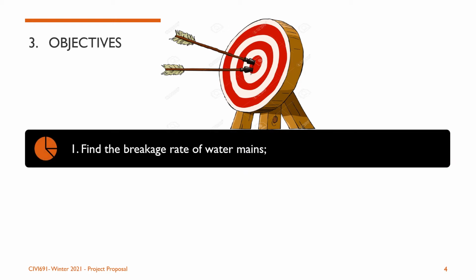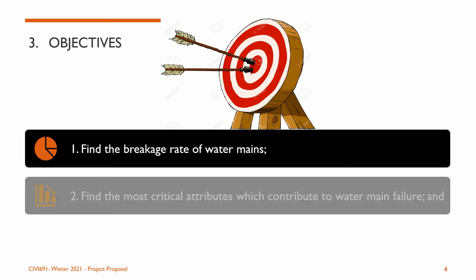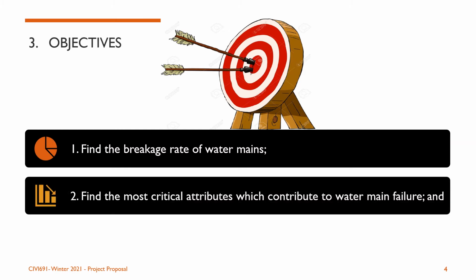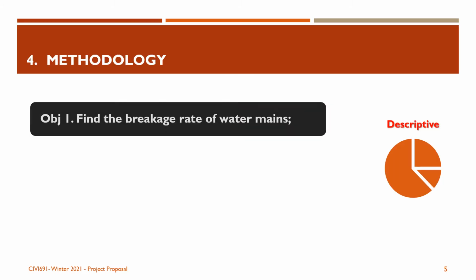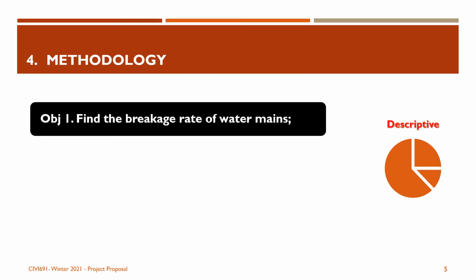First, we will calculate the breakage rate of water mains, then investigate the most critical attributes which contribute to water main failure, and finally predict the failure chance of water mains. And here are the methods, tools, and techniques of each objective.